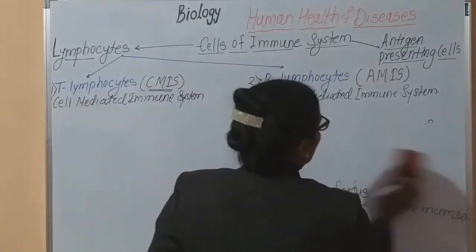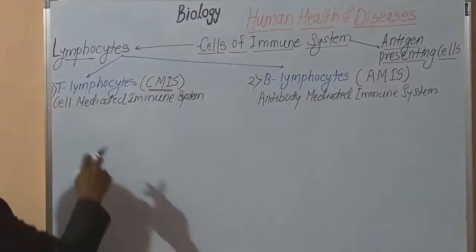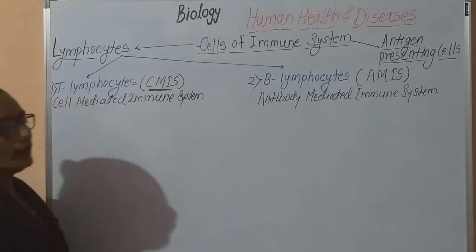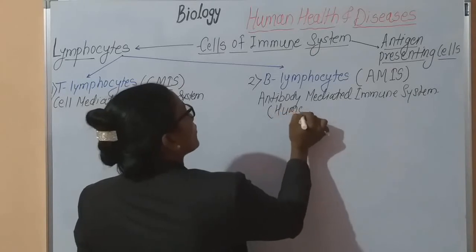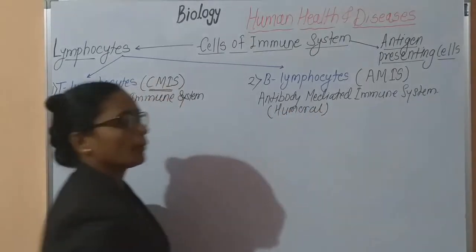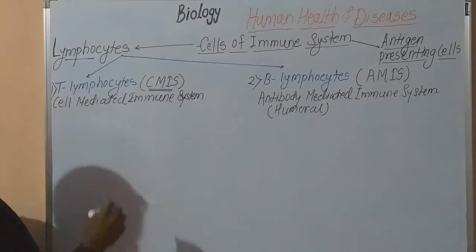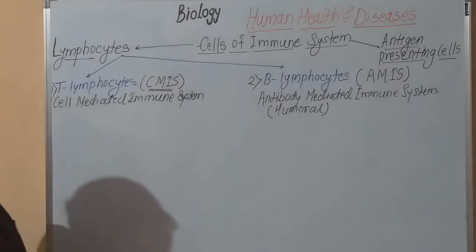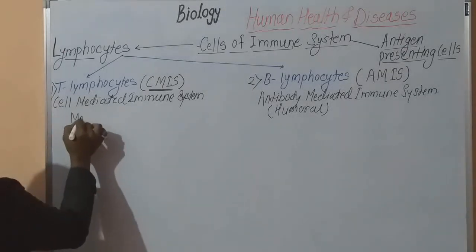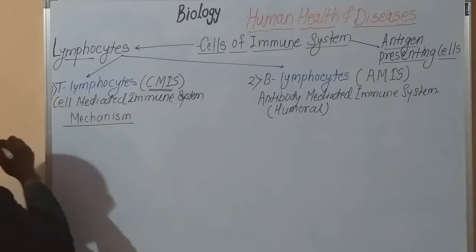First one is cell mediated immunity, which is developed by T lymphocytes. And antibody mediated immunity is also called humoral immunity. It is developed by the B lymphocytes. Now, in case of T lymphocytes, how does the action take place? That is the mechanism of action of T lymphocytes.